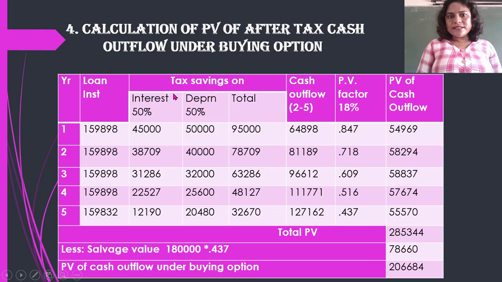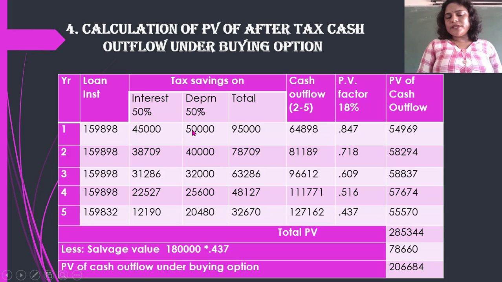Since tax amount is 50%, of whatever the interest that we have calculated, 50% we are taking. Same way we are going to take depreciation 50% of whatever we have calculated. If you remember, in the first year interest we had calculated was 90,000. So of that 50%, 45,000 we have taken.